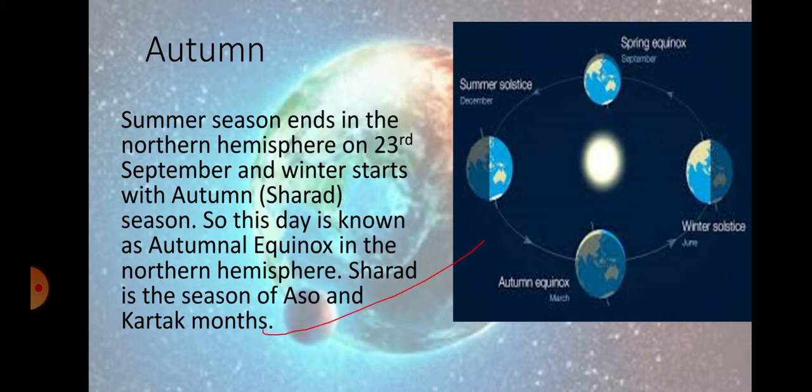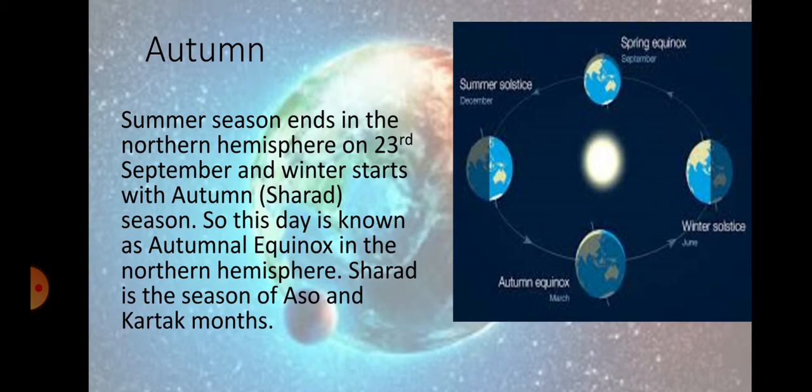So this day is known as autumnal equinox in the Northern Hemisphere. Sharad is the season of Aso and Kartak months. You can see on your screen, spring season and autumn season are opposite to one another.